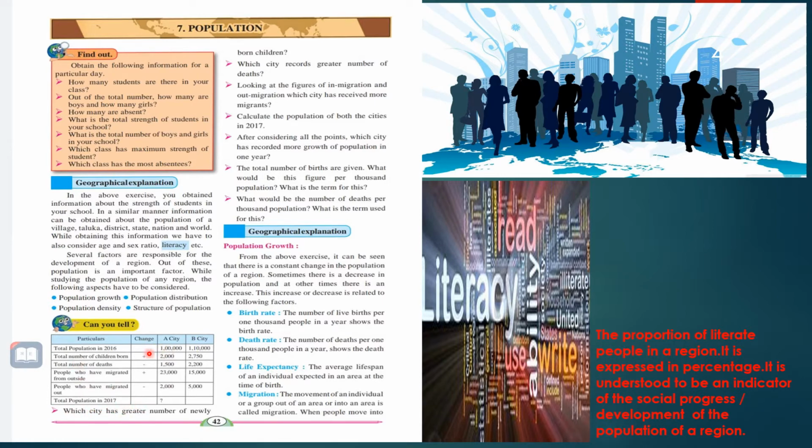Then change: sometimes plus, sometimes minus. Plus means it increases, minus means it decreases.